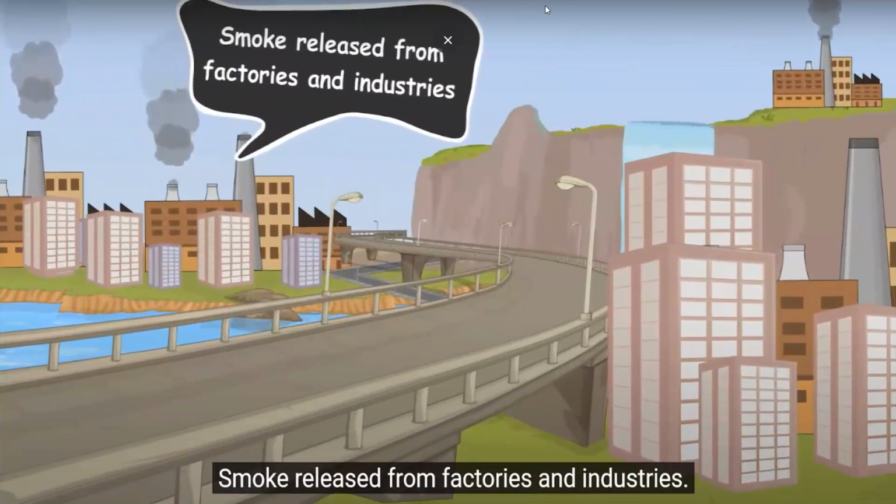Okay, here we have smoke released from factories and industries. It means these big buildings that produce things and so on. So as you can see here, we have chimneys and the smoke is coming out of it. So these things are bad for what? For the air. So smoke released from factories and industries is bad, okay?